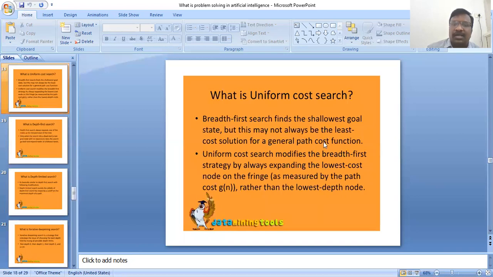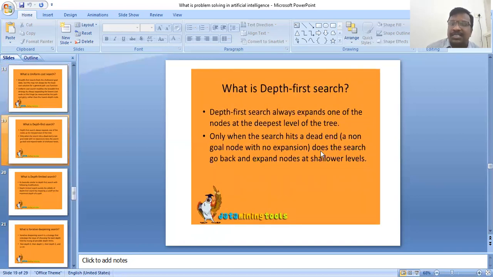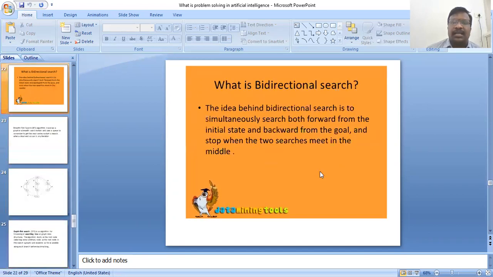Next, what is the uniform cost search process? Next, what is depth first search? Depth first search always expands the deepest node in the tree, the lowest leaf. And next, only the next vertex is added. Is it ready to process?